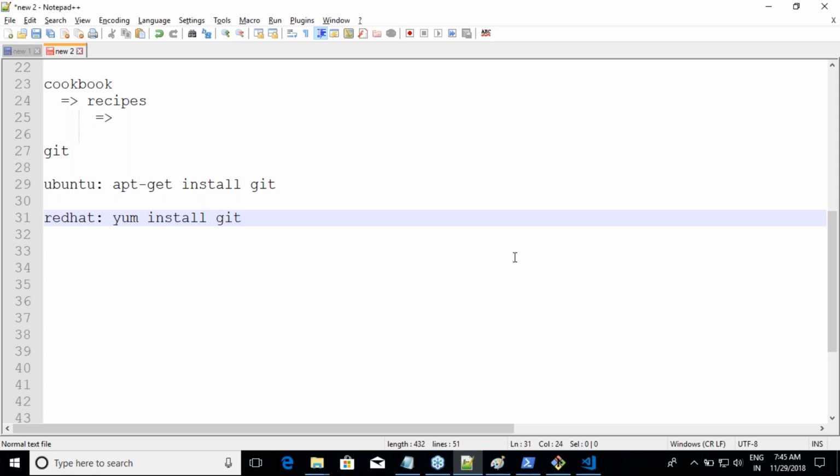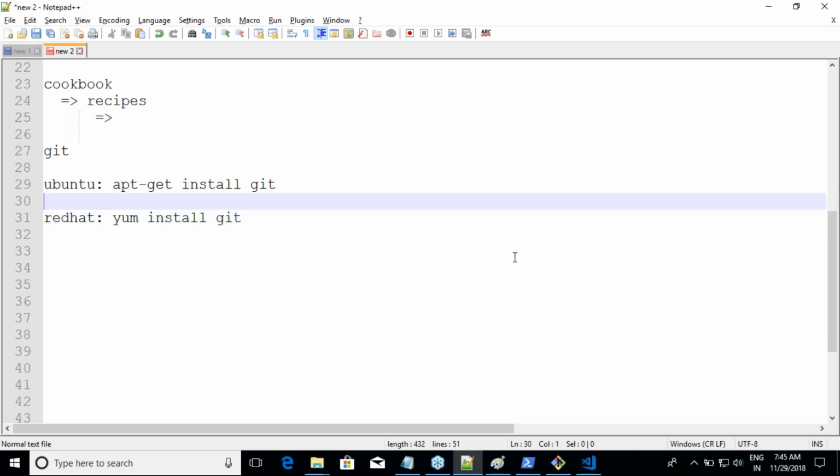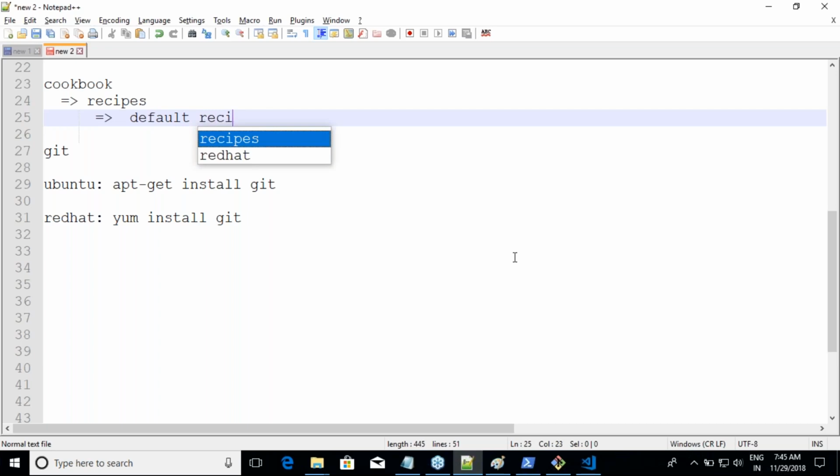Now, whenever I'm trying to achieve that, what Chef says is you need to write a recipe. But whenever you create a cookbook, I will give you my default recipe, which is already present, called default.rb. So in recipes, I have my default recipe, default.rb. You can either use this or create a new recipe. But this is our first cookbook. I am not worried about creating others. Good, I have that file.